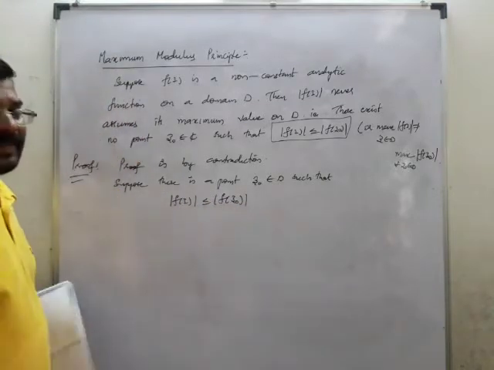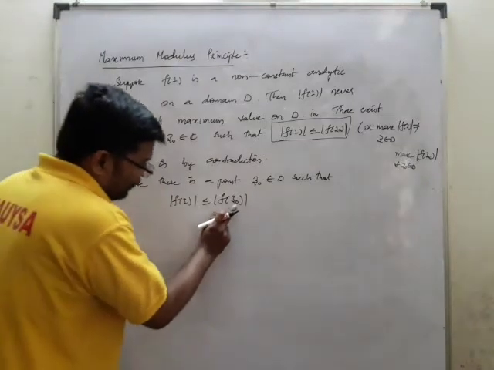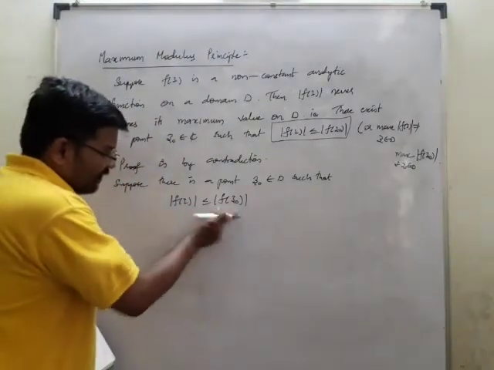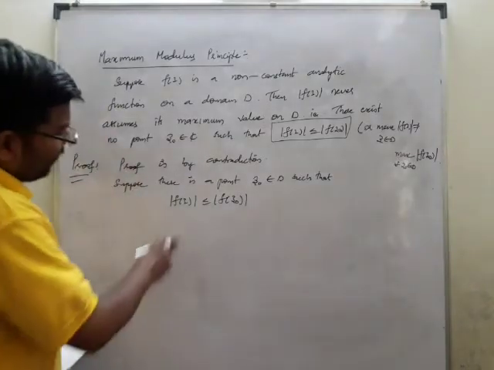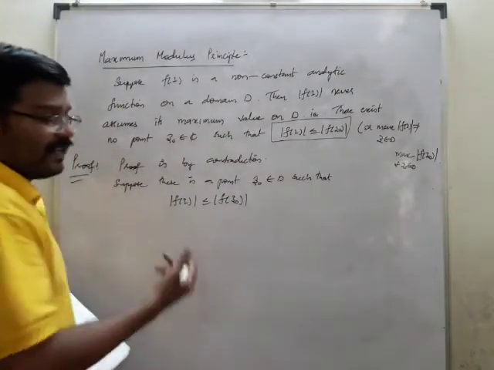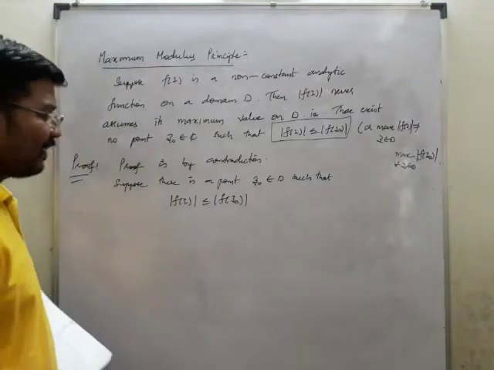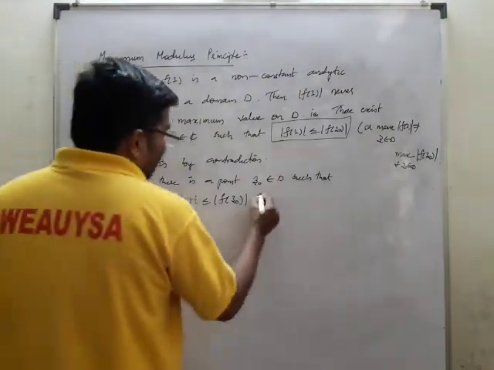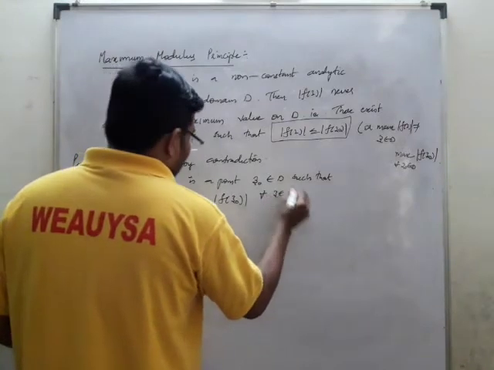Now this is what I am taking: a point z naught where f of z naught is greater than f of z. Otherwise, f of z is less than or equal to f of z naught. Whichever the point is, z naught is greater than this one, for all z belonging to D.